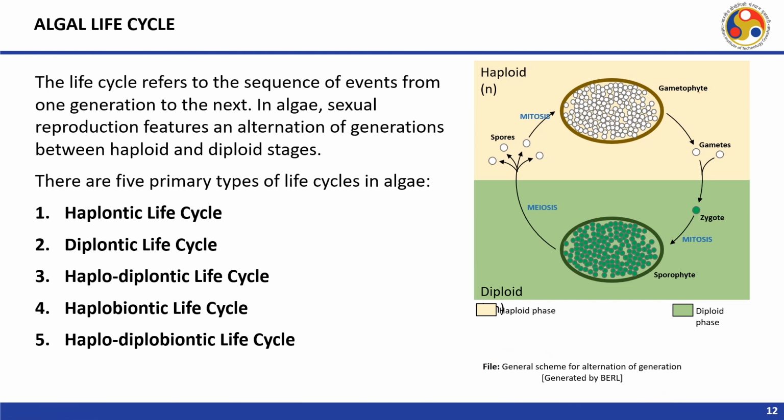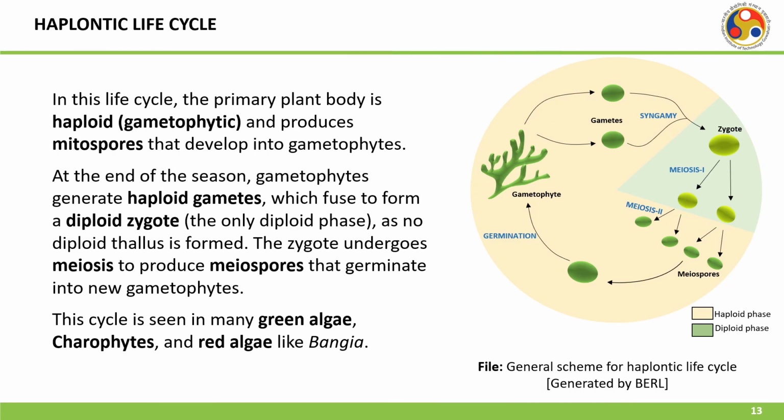There are 5 primary types of life cycle in algae. Number 1 is the haplontic life cycle, then diplontic, then there is a haplodiplontic life cycle, a haplobiontic life cycle, and a haplodiplobiontic life cycle. We will be discussing these various life cycles one by one. Let us start with the haplontic life cycle.